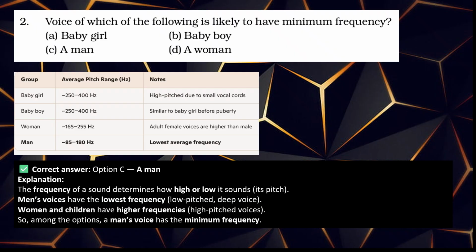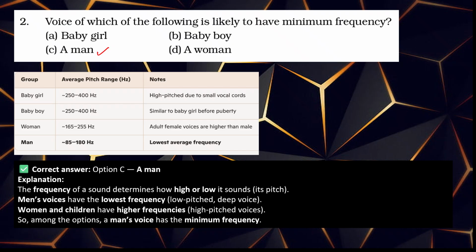Question number 2. Which of the following is likely to have minimum frequency? Option A, baby girl. Option B, baby boy. Option C, man. Option D, a woman. Answer is option C, a man. Why? Because